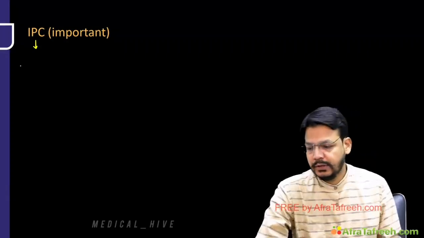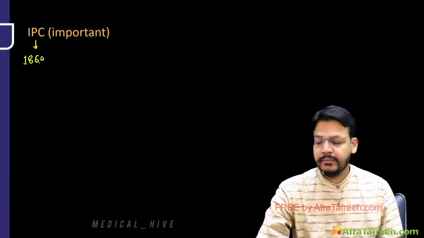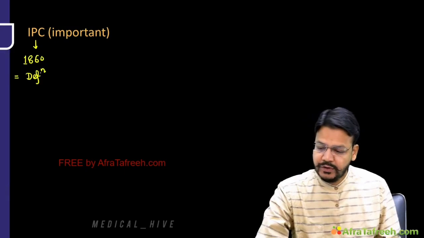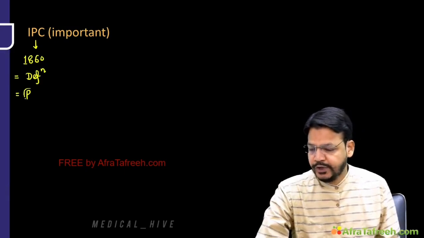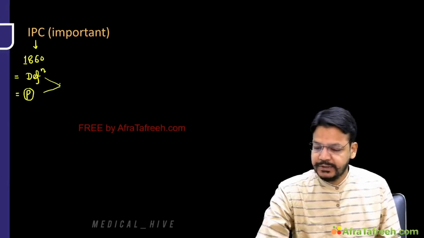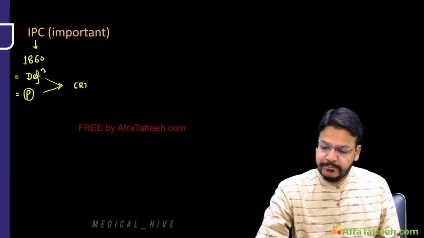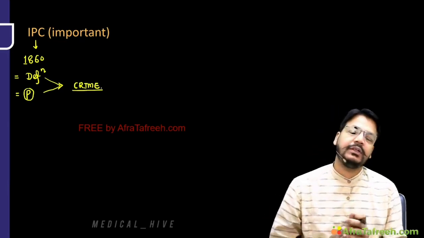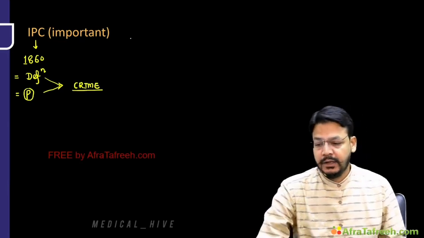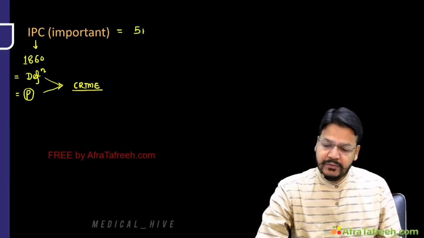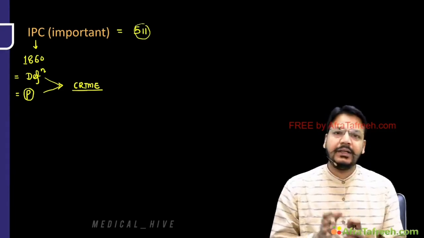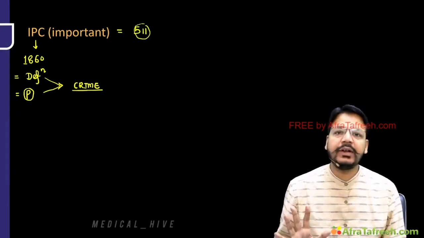Indian Penal Code. This law was implemented in 1860. And in this IPC, what we discuss is the definition of crime and the punishment of crime. So any definition and any punishment comes under a very, very important law, known as IPC. The total number of sections in the IPC is 511. And my dear friend, in this chapter, I will tell you all the important tricks to remember IPC.